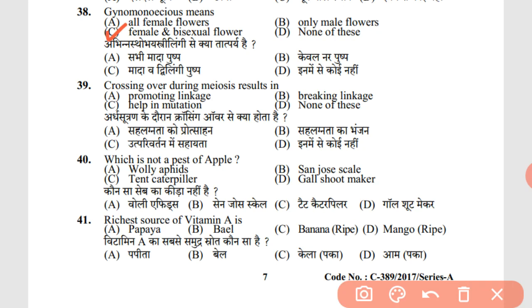39th question. Crossing over during meiosis results in breaking linkage. As we know the process of meiosis, when the crossing over takes place, the linkage is broken. 40th question. Which is not a pest of apple? As we know, woolly aphid, tent caterpillar and San Jose scale are the pests of apple, so the remaining, gall shoot maker, is not a pest of apple. Rich source of vitamin A is D, ripe mango.